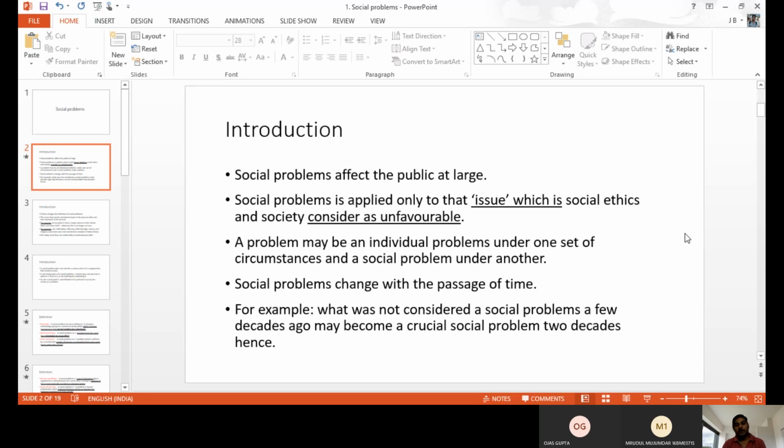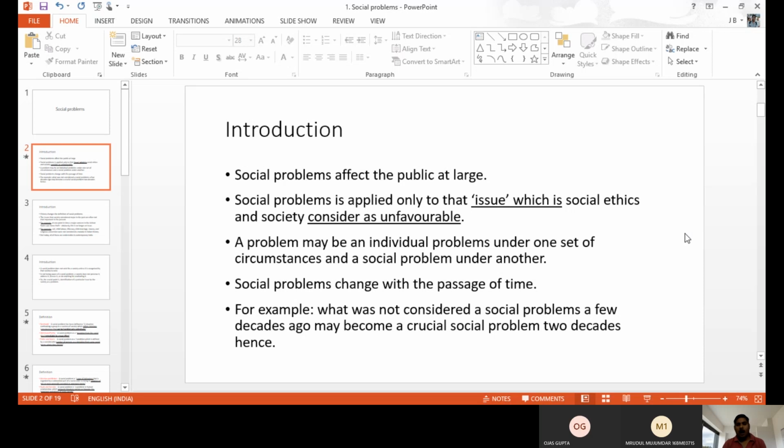And as I told you, it may vary from individual problem. Sometimes the individual problem also becomes a social problem. Sometimes the family problem also becomes a social problem. Sometimes the community problem also becomes a social problem. If the government or the family members control it initially, within time, then it does not become a social problem. But when the government does not control it at the initial level, it becomes a social problem.